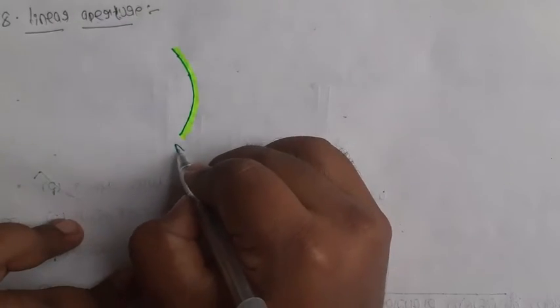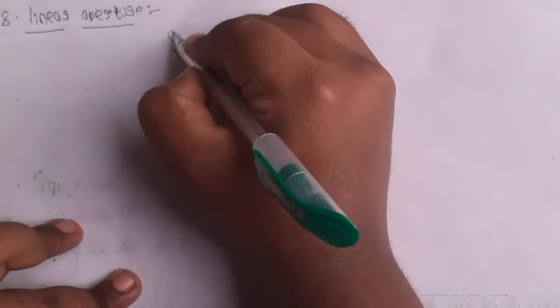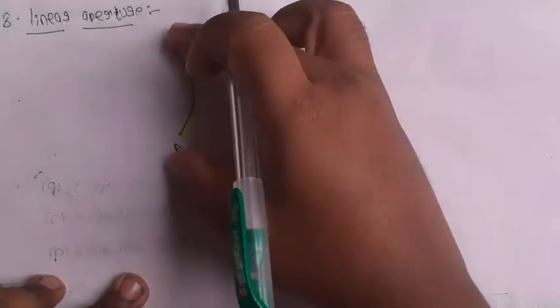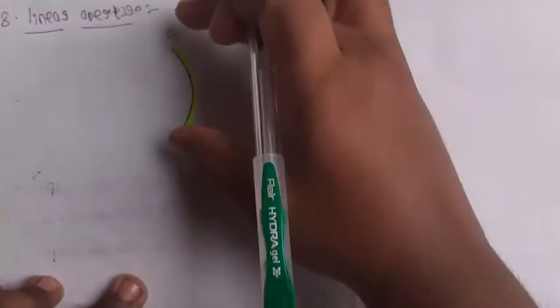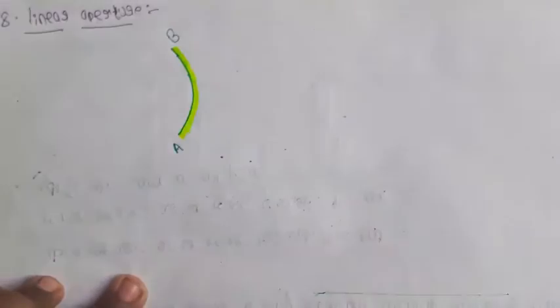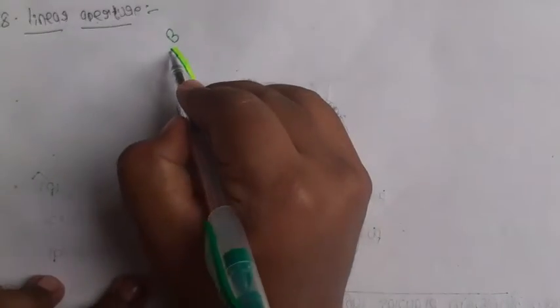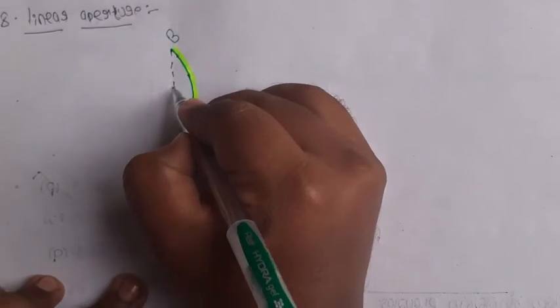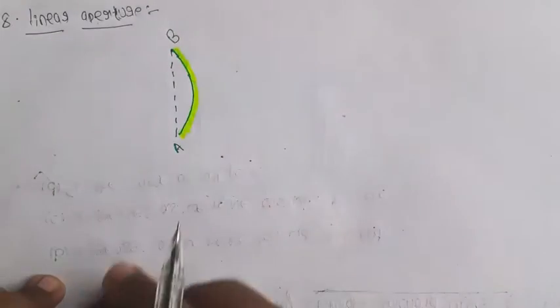This is the boundary A, this is the boundary B of the spherical mirror. How is the light entering into the spherical mirror? Within the boundaries, light can enter. So the boundaries AB are called the linear aperture. This is the linear aperture of the spherical mirror.